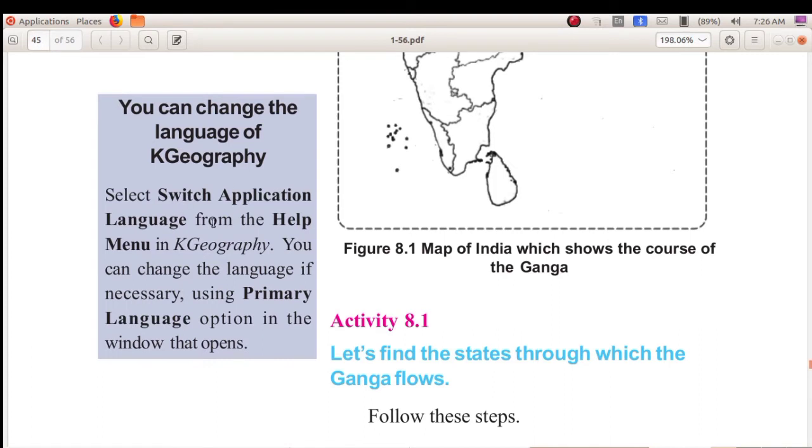So switch application language is in which menu? Help menu. Next, click on primary language and select US English for selecting the English language. Okay, US English.